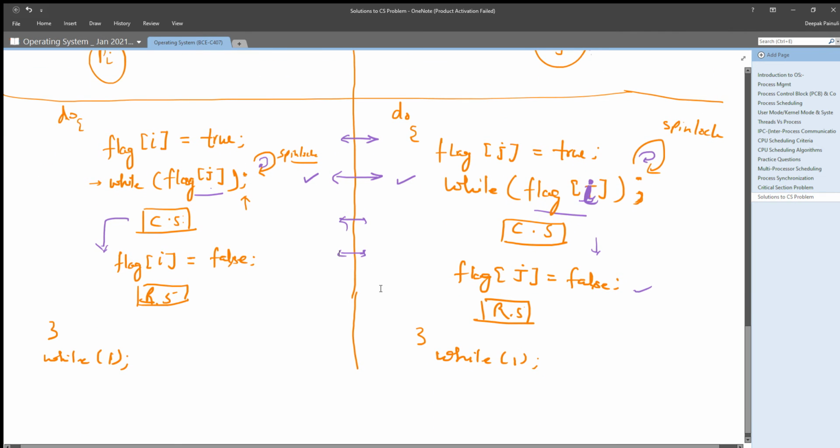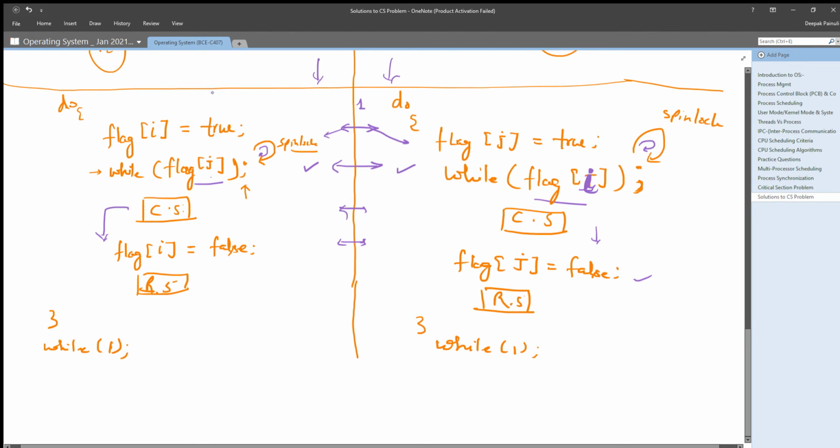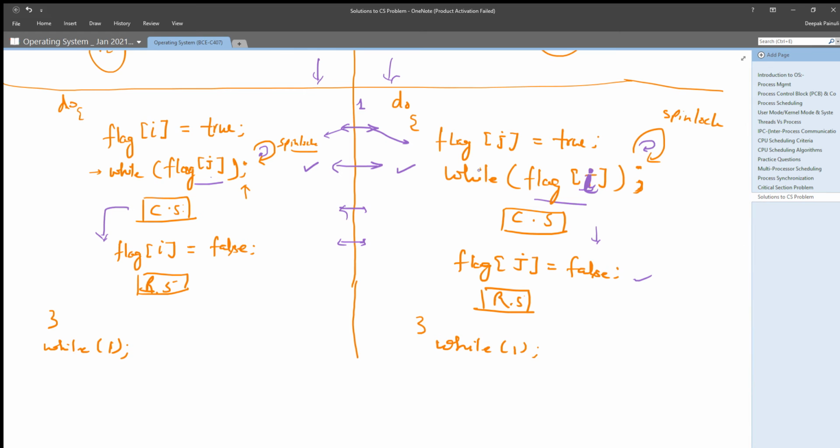Let us say both process Pi and Pj started from instruction 1. Both executed do next braces and next. At this point both are setting their flags true. So Pi set flag i true and Pj set flag j true. That means they are indicating that they both want to enter their critical section, and both are ready to enter their critical section.